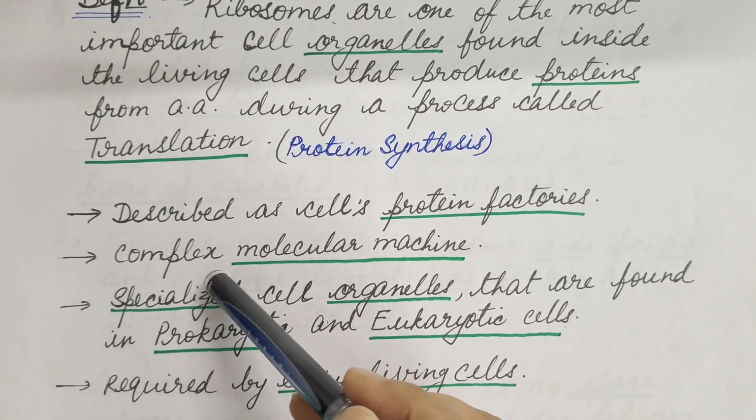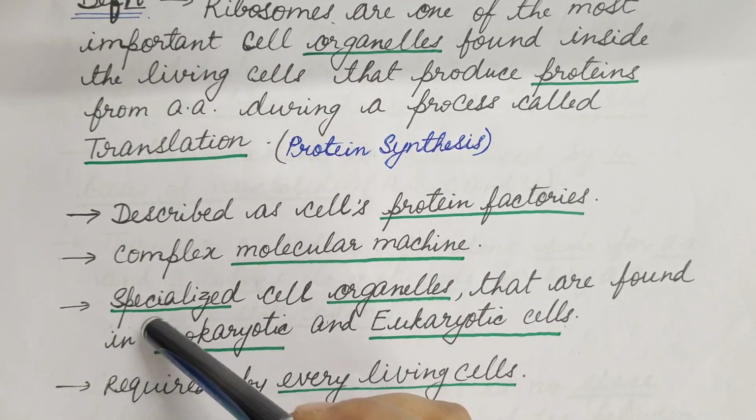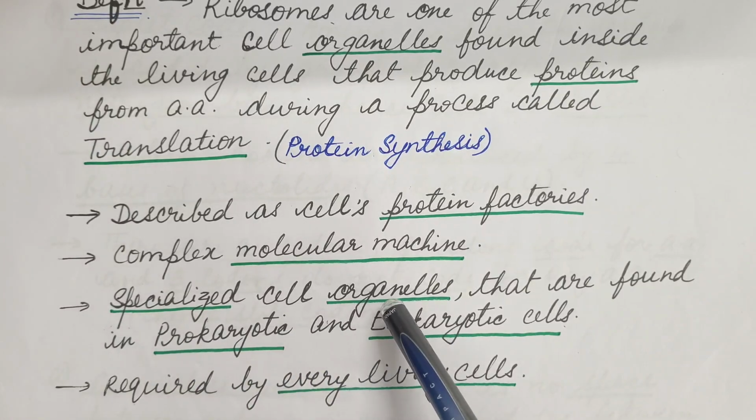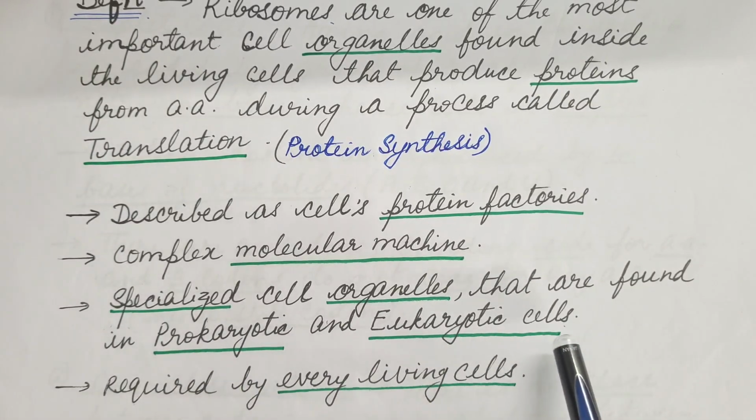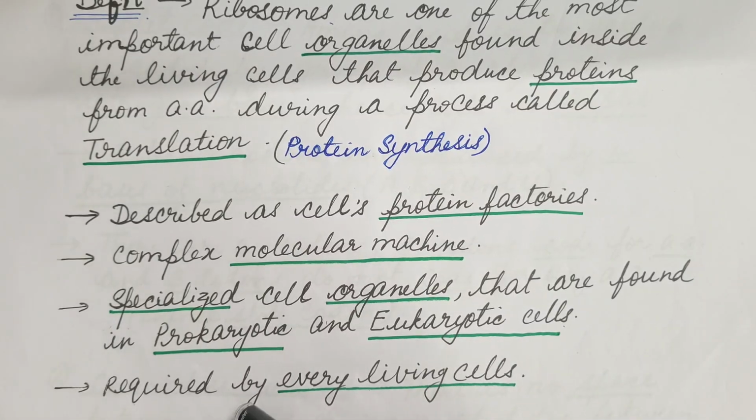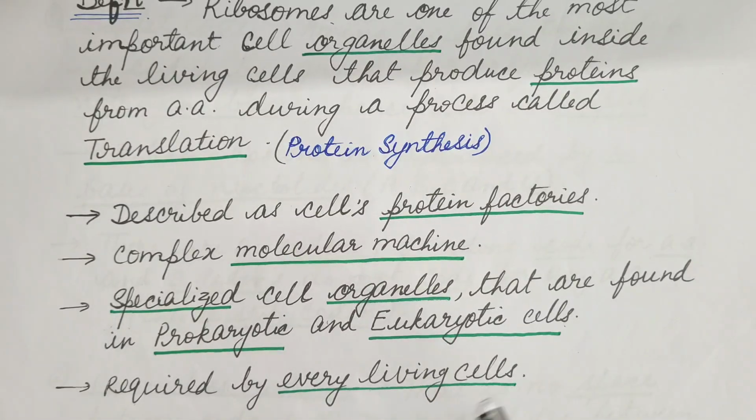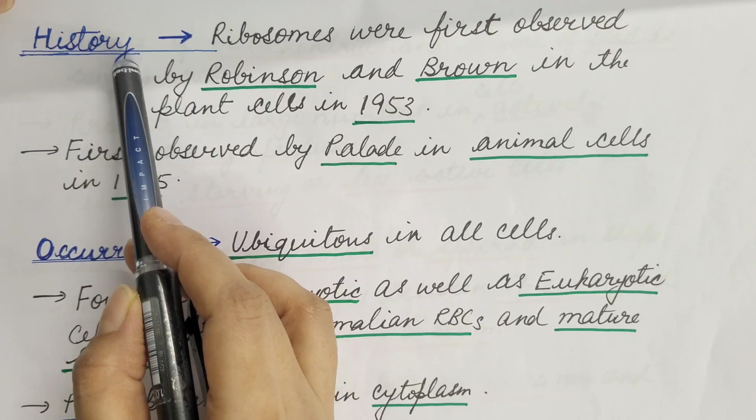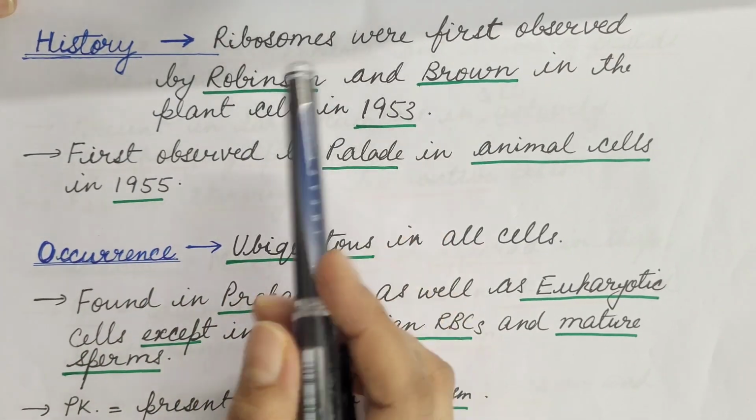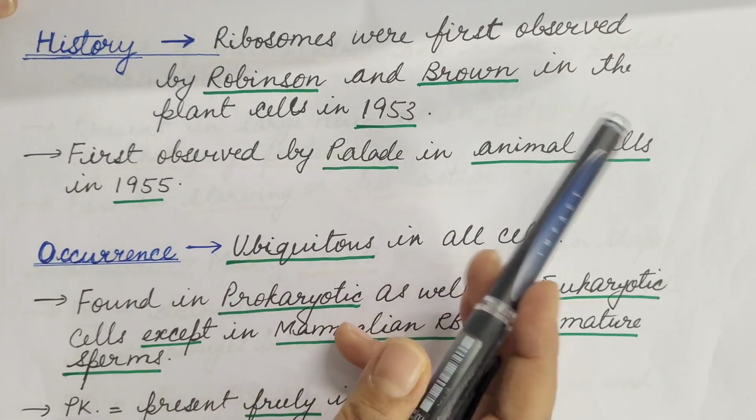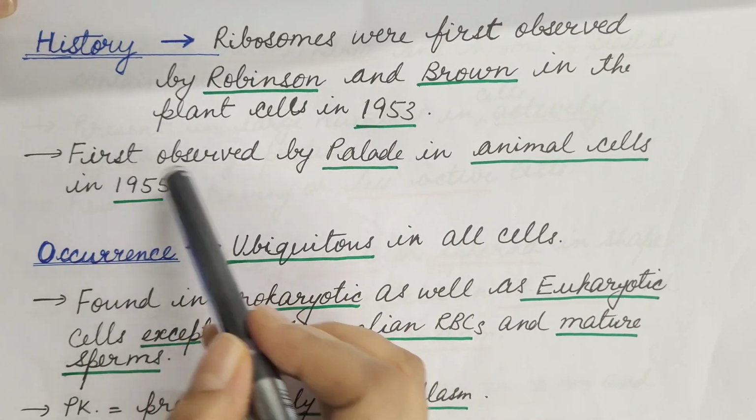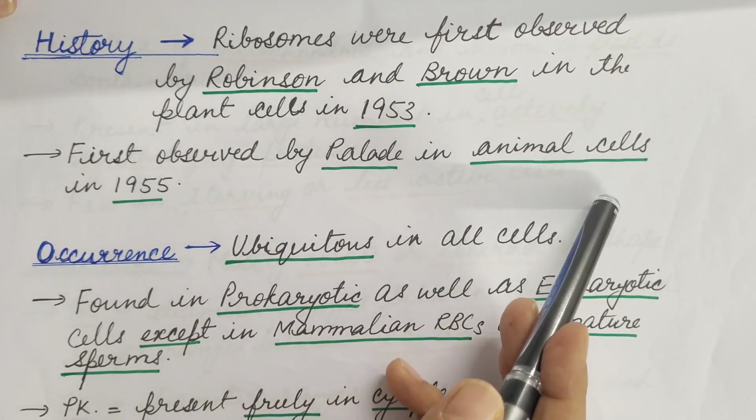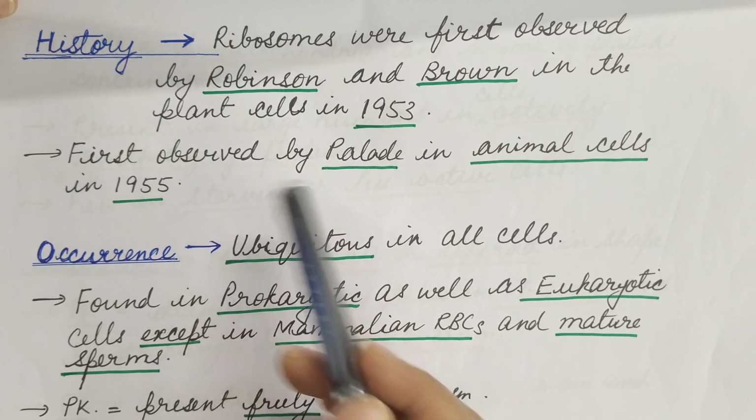These are complex molecular machines. Ribosomes are specialized cell organelles that are found in prokaryotic and eukaryotic cells. These are required by every living cell. Now the history of the ribosome. Ribosomes were first observed by Robinson and Brown in plant cells in 1953. It was first observed by Palade in animal cells in 1955.